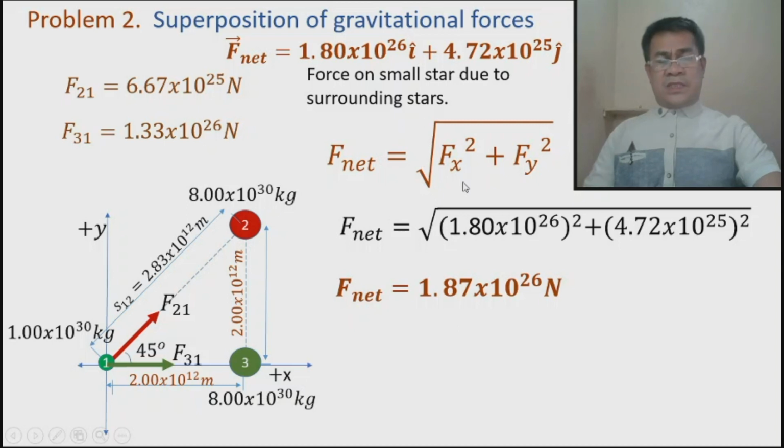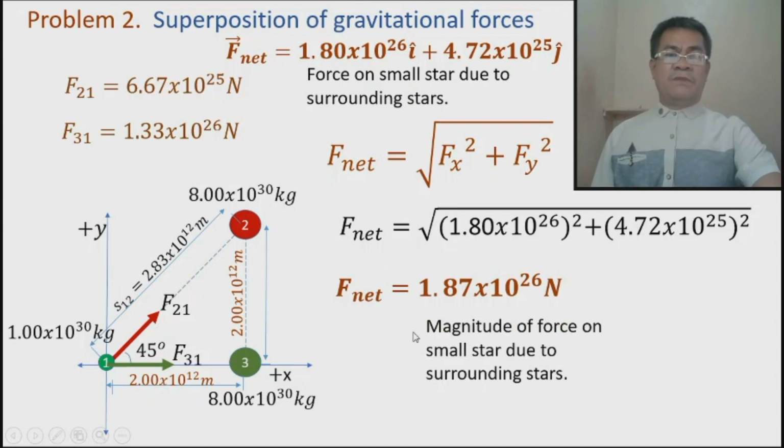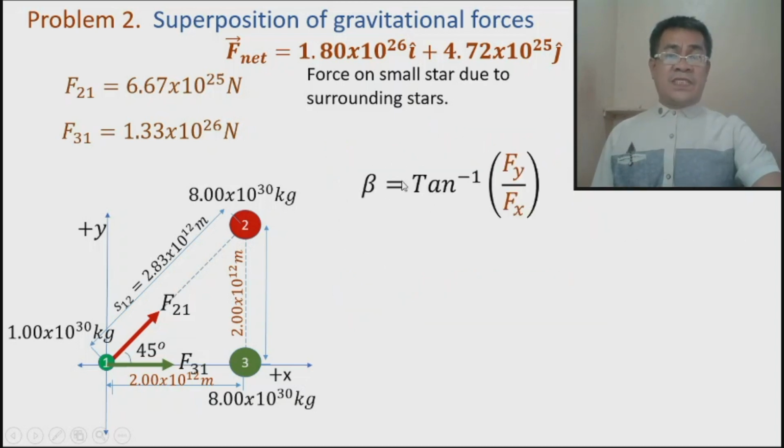Then if you want to know the direction, we know this is located in the first quadrant. But the question is, what must be the angle? Because there are many angles. If we are talking about the first quadrant, there are many angles from 0 to 90. So what is the specific angle at which this net force is directed? To answer that, you have to use the inverse tan of Fy over Fx. It should be Fy over Fx. So therefore, the angle must be coming from the x-axis.